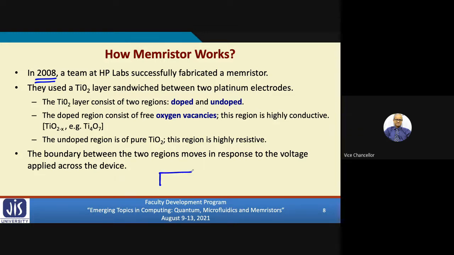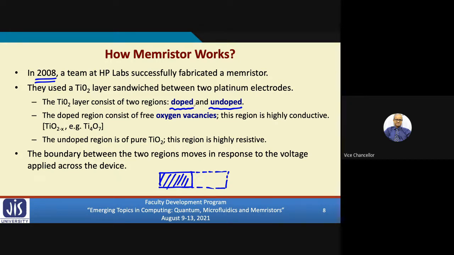They used a layer of titanium dioxide, and there was another layer which was a doped version of titanium dioxide. One was pure titanium dioxide, which we are calling undoped. Another had some kind of doping in the titanium dioxide, which we are calling doped.